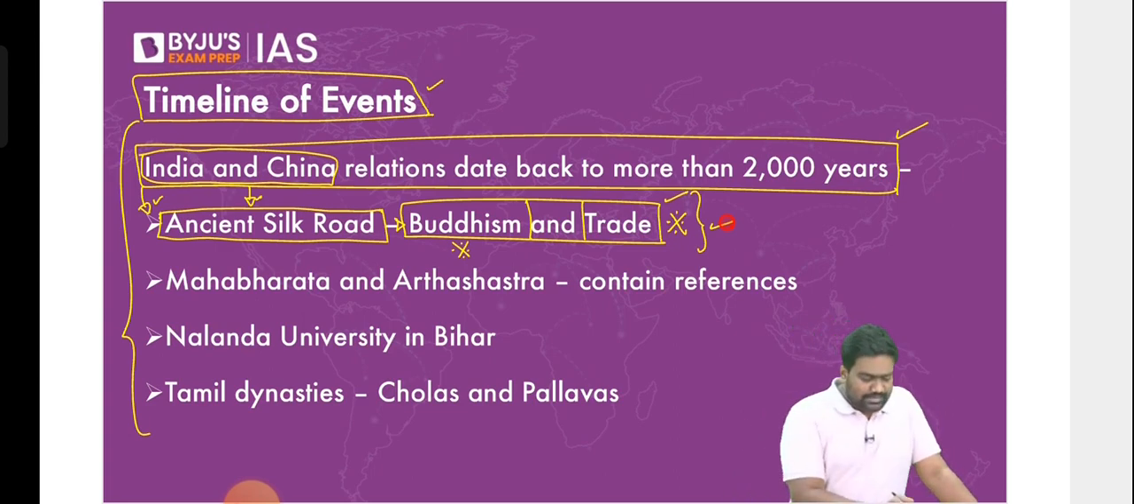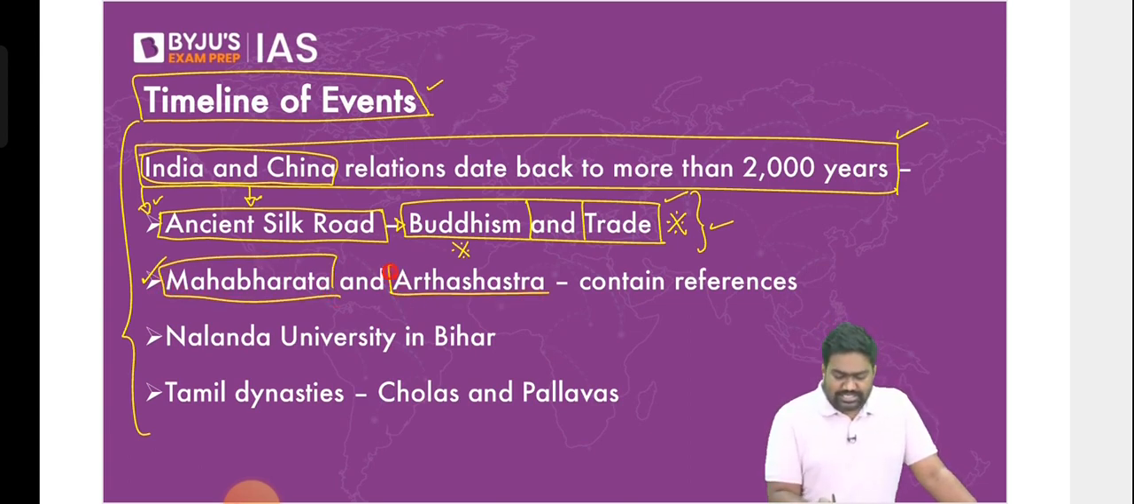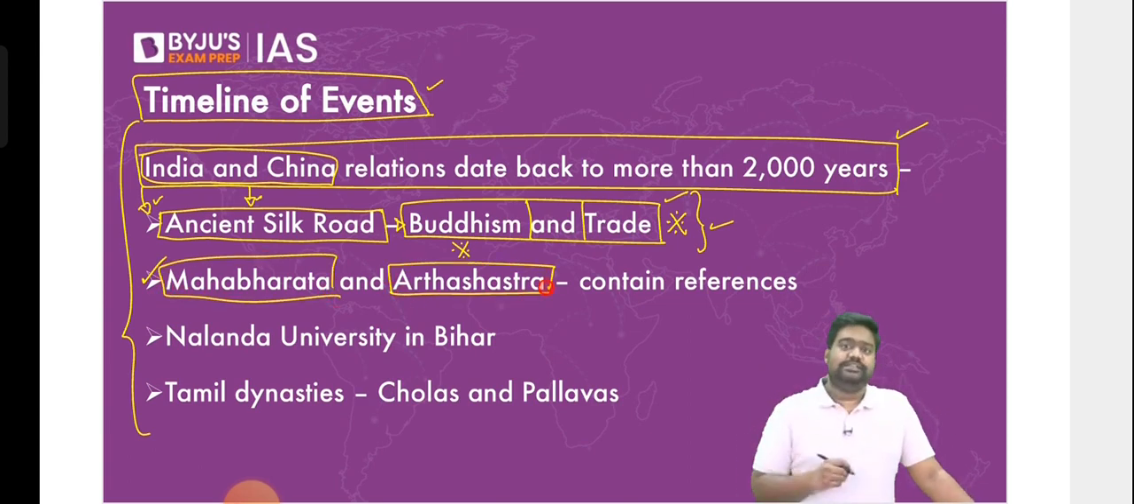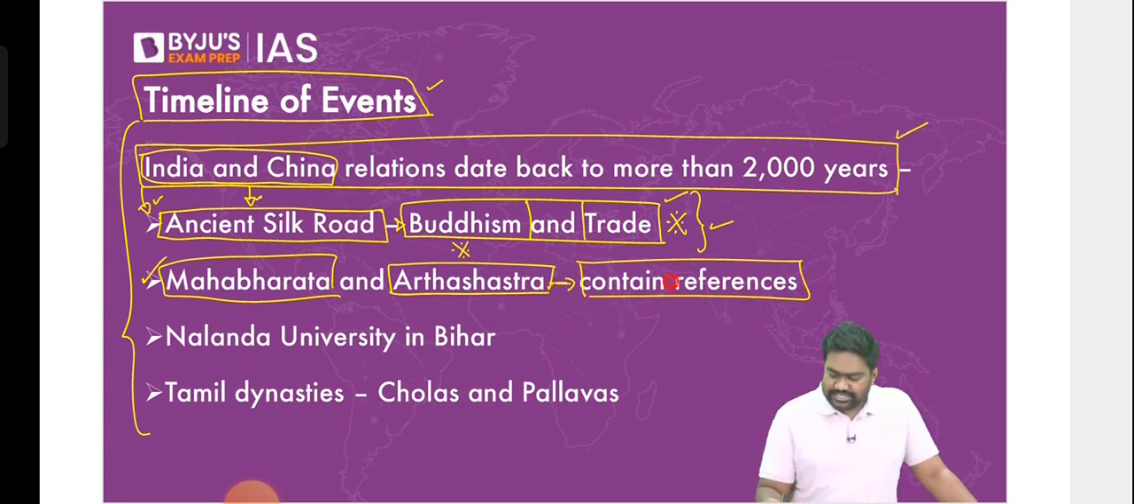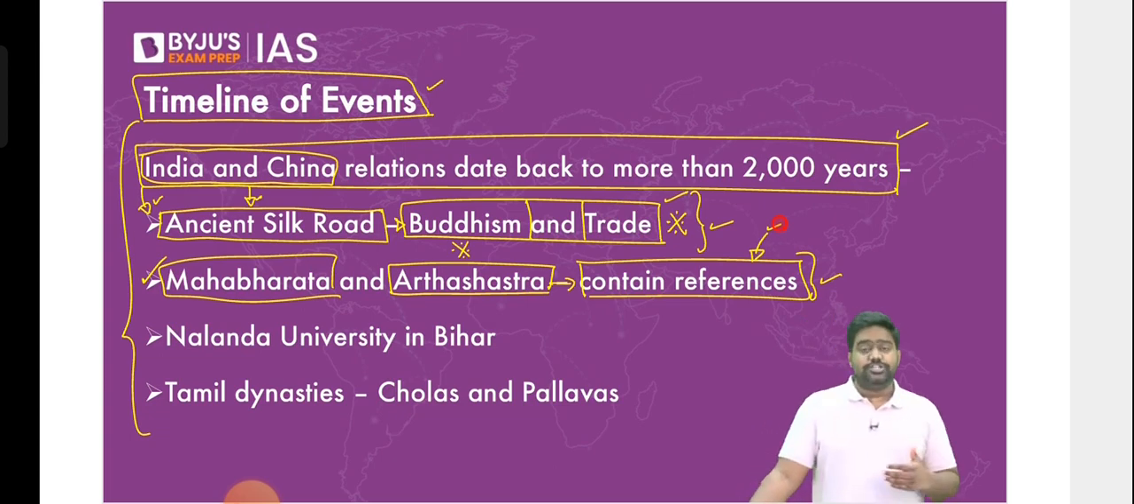Even in our historical texts, in a text such as Mahabharata, in Kautilya's Arthashastra, there are references pointing towards the Chinese civilization, which indicates links between the Indian and the Chinese civilization. Across the Himalayas, beyond Tibet, there have been references pointing towards the Chinese civilization and its links with India.